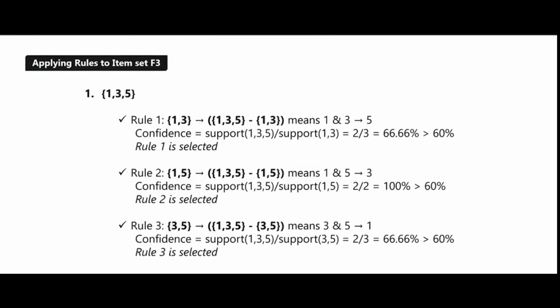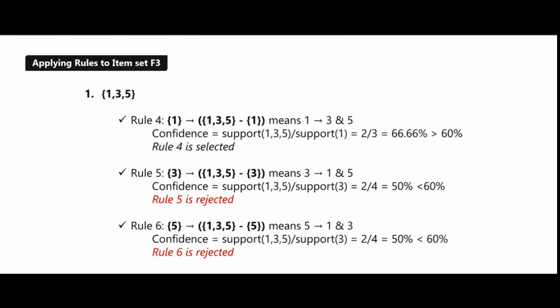Now applying these rules to the item set of F3, we get rule 1, which is 1,3 gives 1,3,5 minus 1,3. It means 1 and 3 gives 5. So the confidence is equal to the support of 1,3,5 divided by the support of 1,3. That equals 2 by 3, which is 66%, which is greater than the 60%. So rule 1 is selected. Now if we come to rule 2, which is 1,5 gives 1,3,5 minus 1,5, it means if we have 1 and 5, it implies we're also going to have 3. If we calculate the confidence of this one, we have support of 1,3,5 divided by support of 1,5, which gives us 100%, which means rule 2 is selected as well.